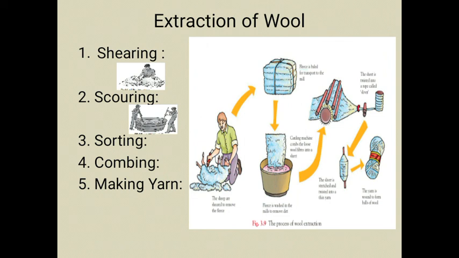The next one is making yarn. The fibers are then spun into threads or yarn for weaving, crocheting or knitting. The width of the finished thread depends on how it is handled during spinning. Spinning occurs in the yarn-making process. The quality of the wool depends on the breed of the sheep, and it is decided on the basis of thickness, length, strength, color and shine of the wool. So this is all about the extraction of wool.